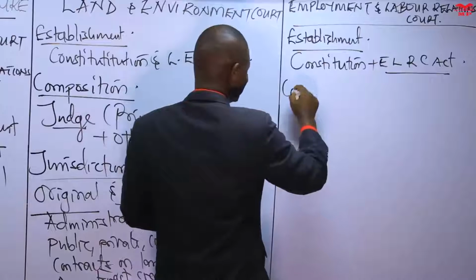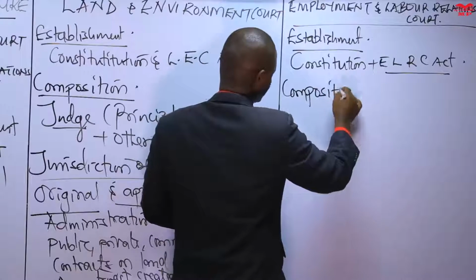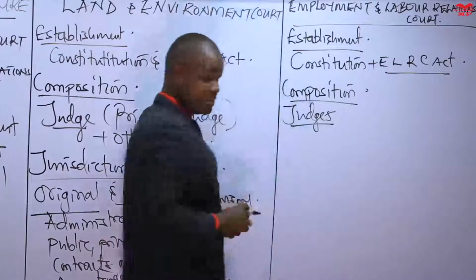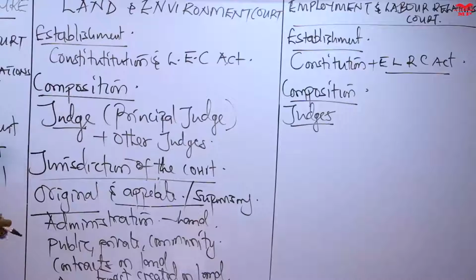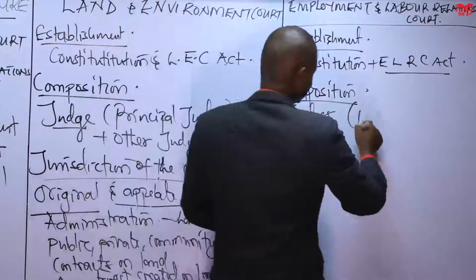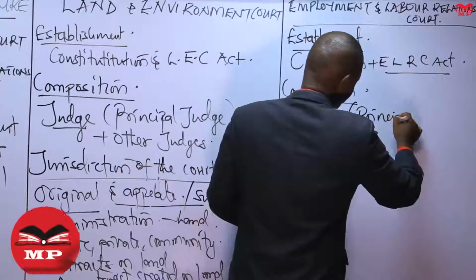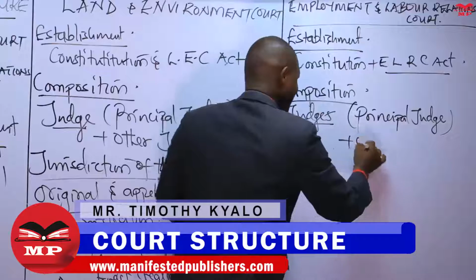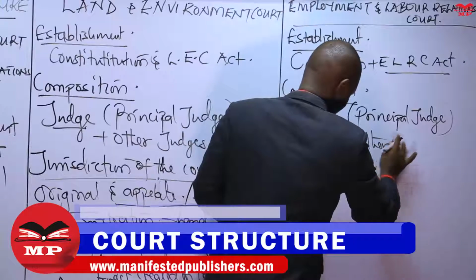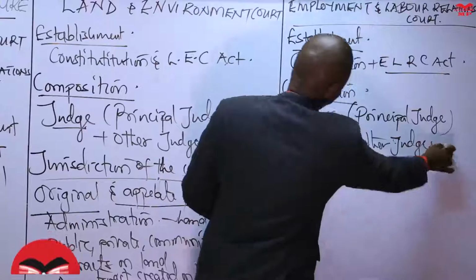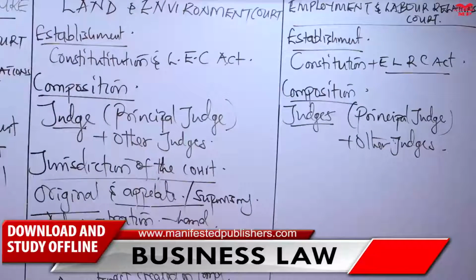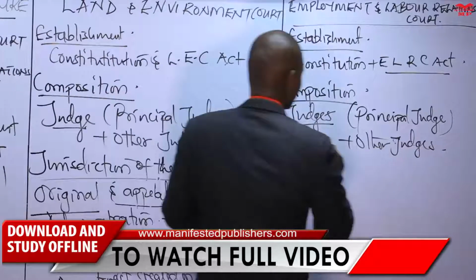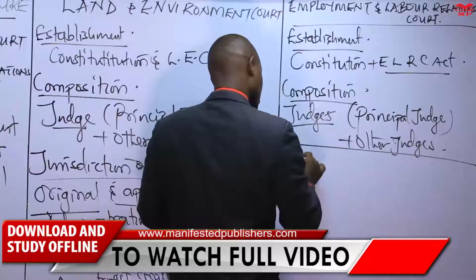Now, who are the judges sitting in this court? Who sits in this court? We will have judges appointed by the president to sit at the Employment and Labor Relations Court. These are headed by a principal judge. We have a principal judge of the Labor Relations Court, plus other judges. Now, these other judges are of such a number as will be appointed by the president with the advice of the Judicial Service Commission.